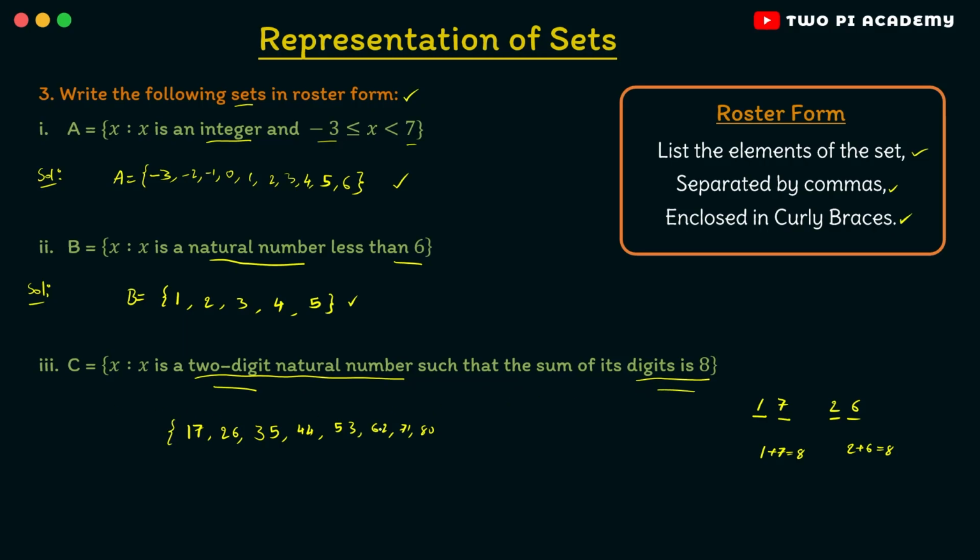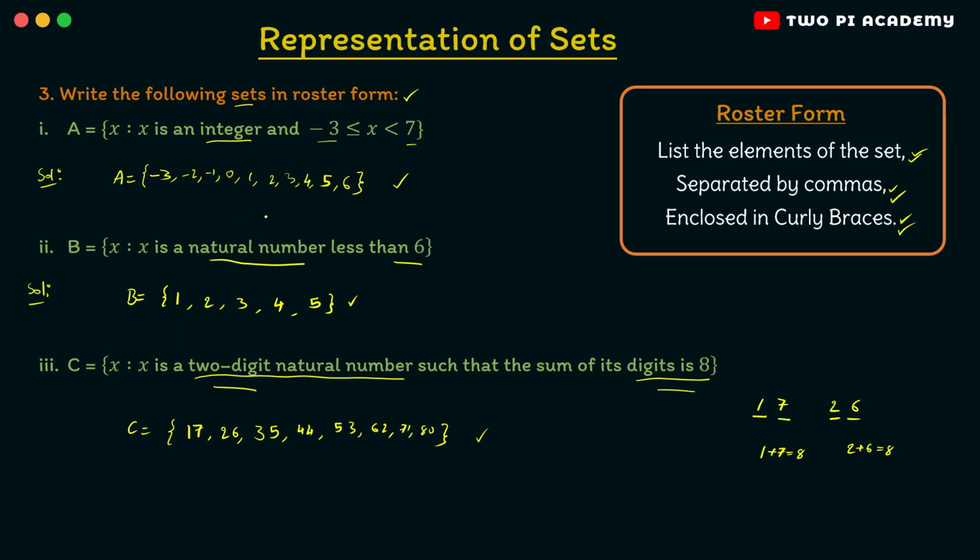So now you have to enclose them in curly braces, and this is our set capital C in the roster form. I think you get an idea on how to represent sets in roster form, right? First you will just list the elements in the set and then you will separate them by commas and finally enclose in curly braces. Note that when you are answering this question in the exam, then first write some steps such as first list all the elements in the set and then write in the roster form, because it will be better for presentation purpose.